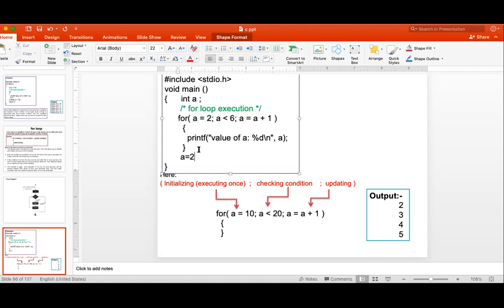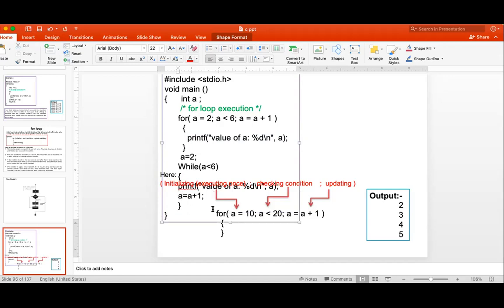a is equal to 2. Then after that, while a is less than 6, printf, and then a is equal to a plus 1. The same thing is being done here.